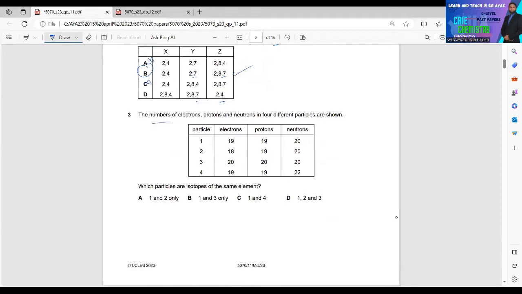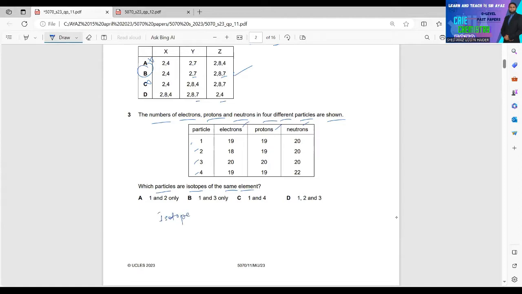Number 3, the numbers of electrons, protons, and neutrons in 4 different particles are shown. So we have particle 1, 2, 3, 4. And here we have electrons, protons, and neutrons. Which particles are isotopes of the same element? What are isotopes?